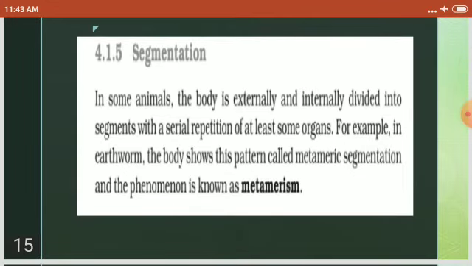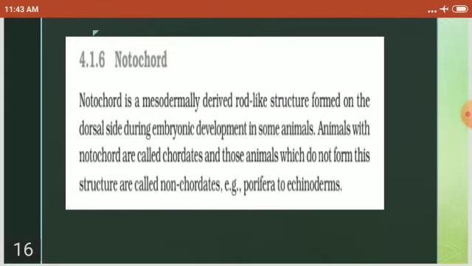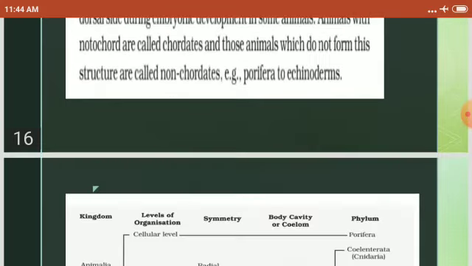Then segmentation. In some animals, the body is externally and internally divided into segments with a serial repetition of at least some organs. For example, in earthworm, the body shows this pattern called metameric segmentation. It is called metamerism. Notochord. You know that notochord is a mesodermally derived rod-like structure formed on the dorsal side during embryonic development. In some animals, the notochord is present, then they are called chordates, and if it is absent, they are called non-chordates. Porifera to echinoderms, they are non-chordates. Afterwards, the chordates.